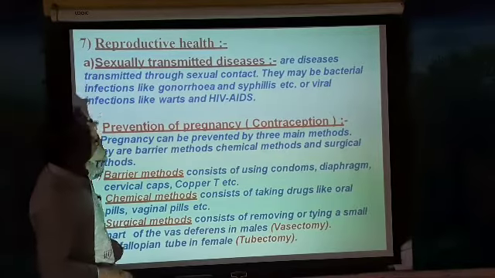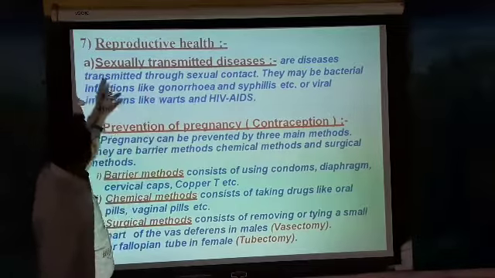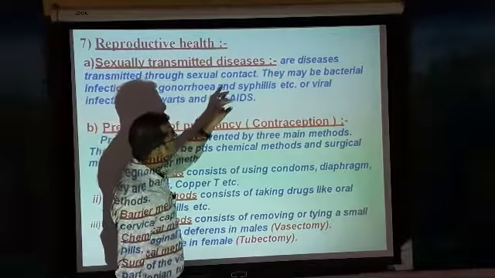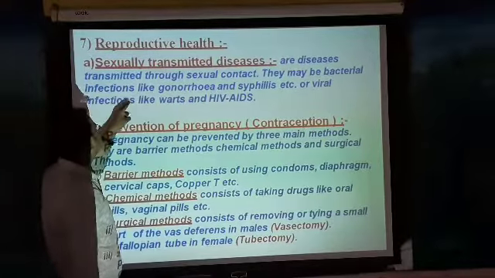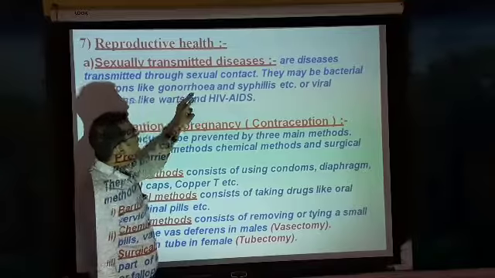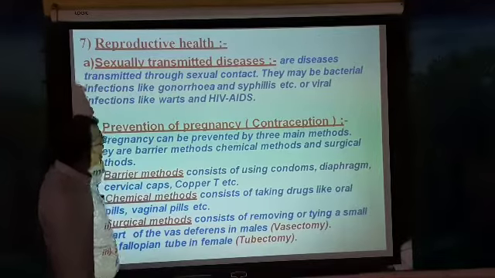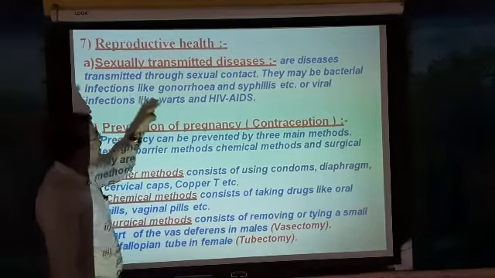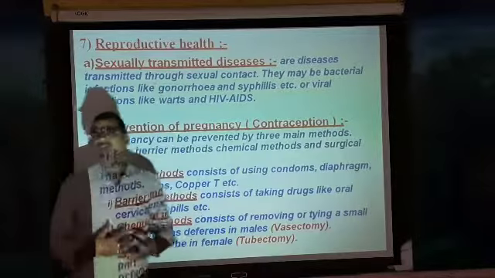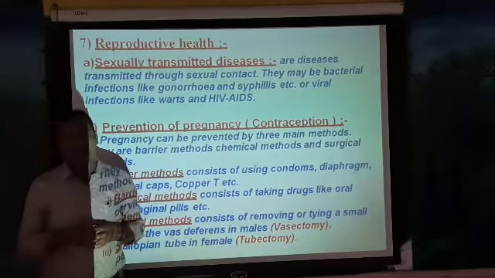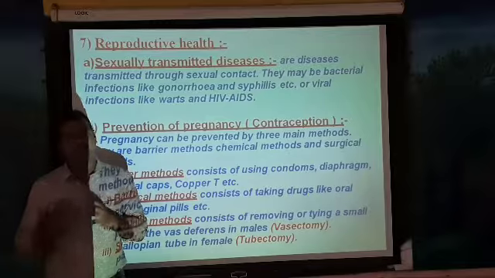What does a sexually transmitted disease mean? All the diseases transmitted through sexual contact, they may be bacterial infections like gonorrhea and syphilis, and even viral infections like warts and HIV. These are called sexually transmitted diseases.